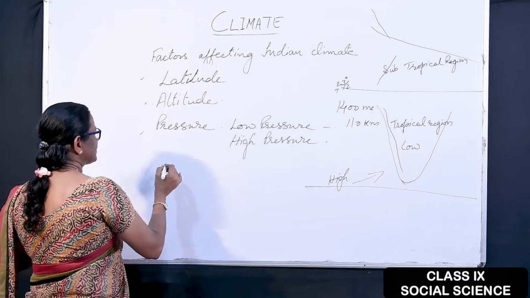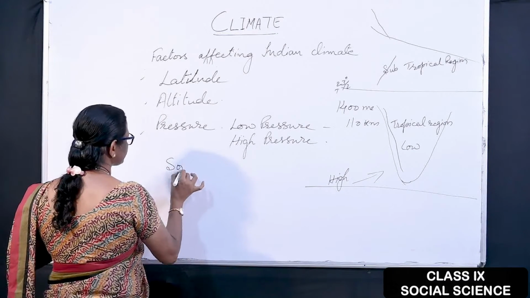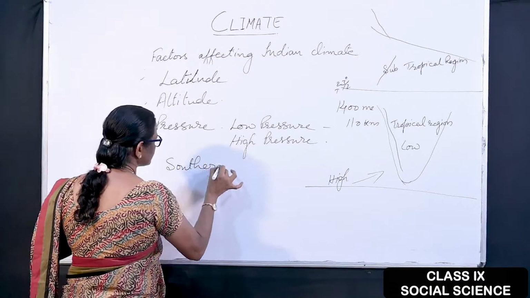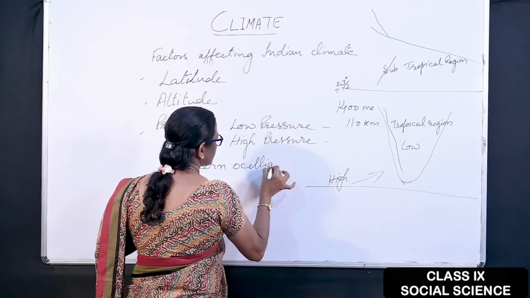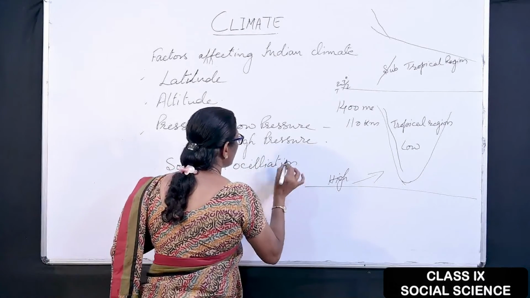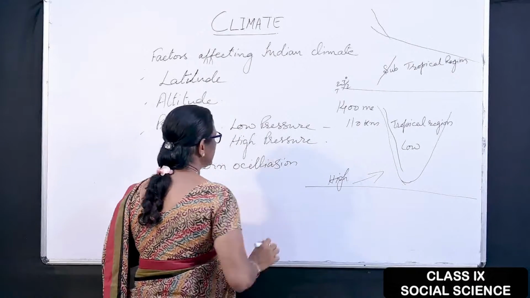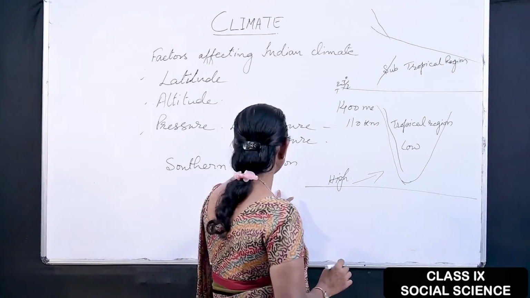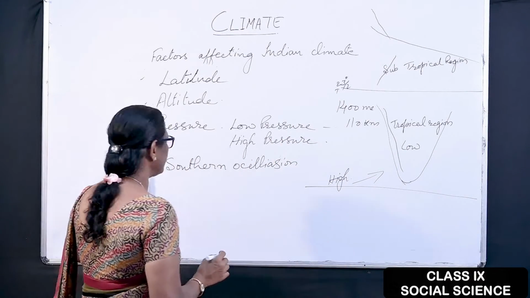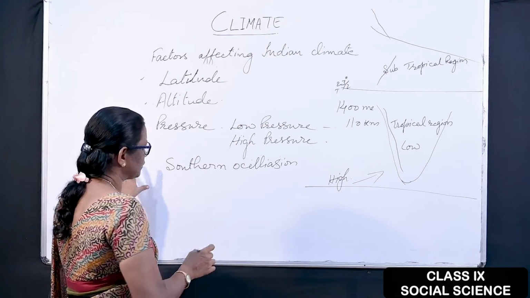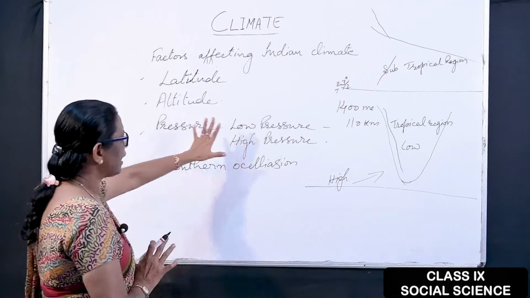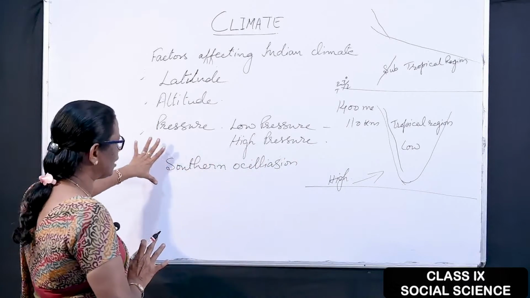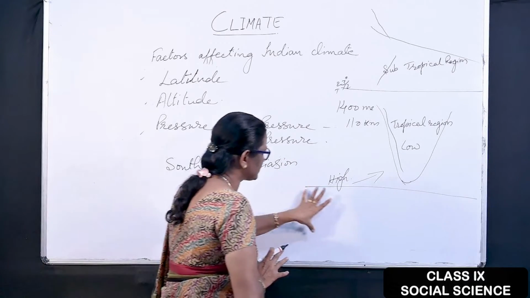Now there is southern oscillation. What is southern oscillation? You know that here is Madagascar or the western part of India, the Arabian Sea is there and a vast Indian Ocean is there.